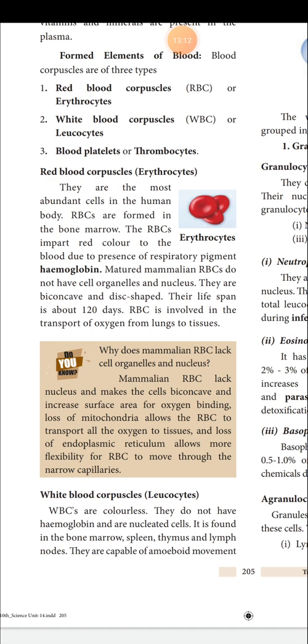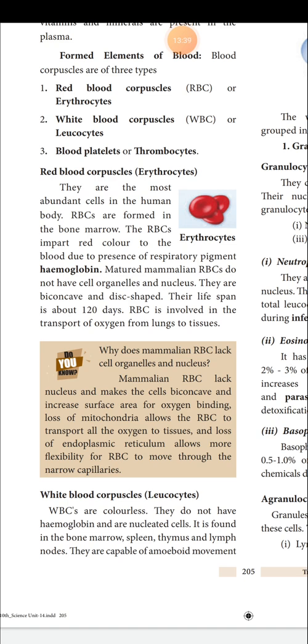When it lacks a nucleus, it becomes biconcave in shape, and the surface area is increased. Okay, so why does it want to become biconcave? Why should its surface area increase? To bind oxygen. How does it bind oxygen? Where is oxygen bound in the RBC, you know very well: hemoglobin. Oxygen binds only with the hemoglobin.